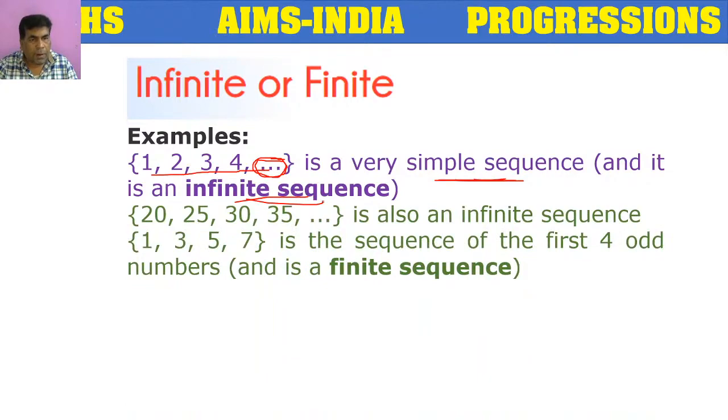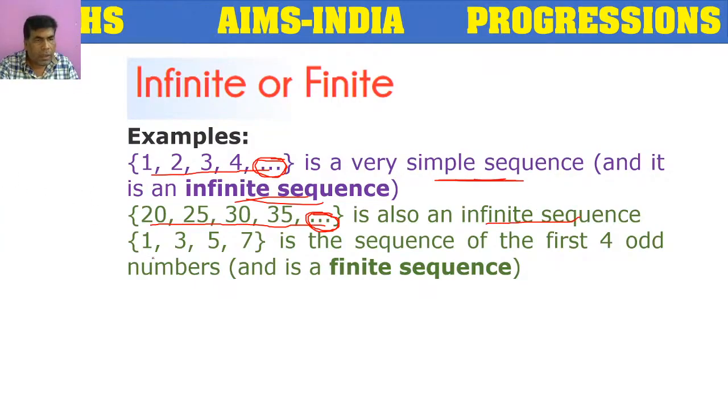Let's see another example: 20, 25, 30, 35, and so on. Here also they have mentioned 3 dots, which means it goes on forever. So this is also an example of an infinite sequence.